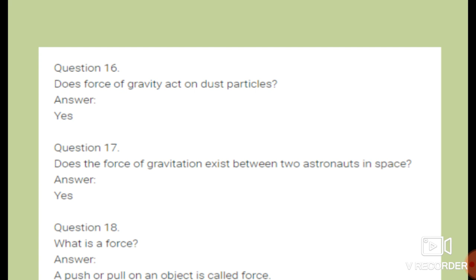Question number 17. Does the force of gravitation exist between two astronauts in space?